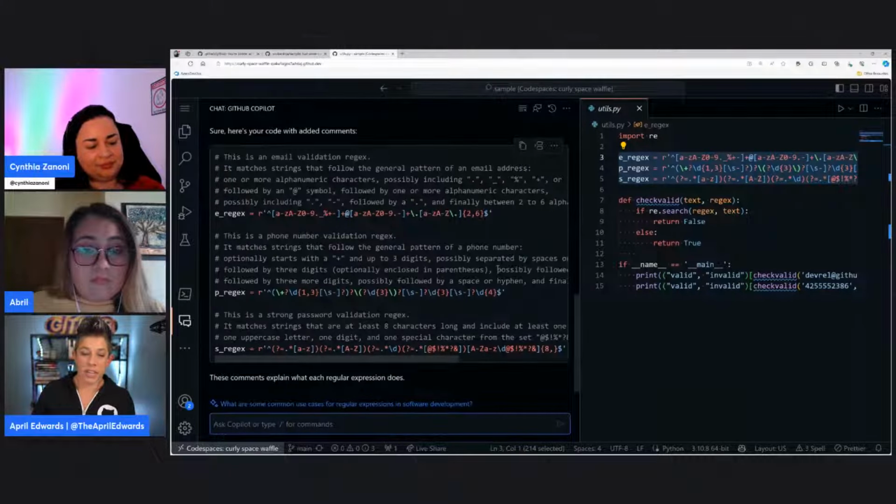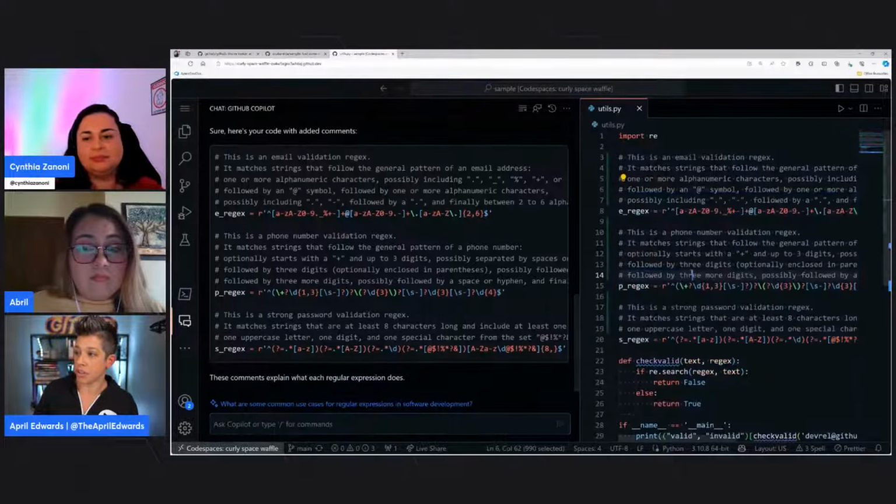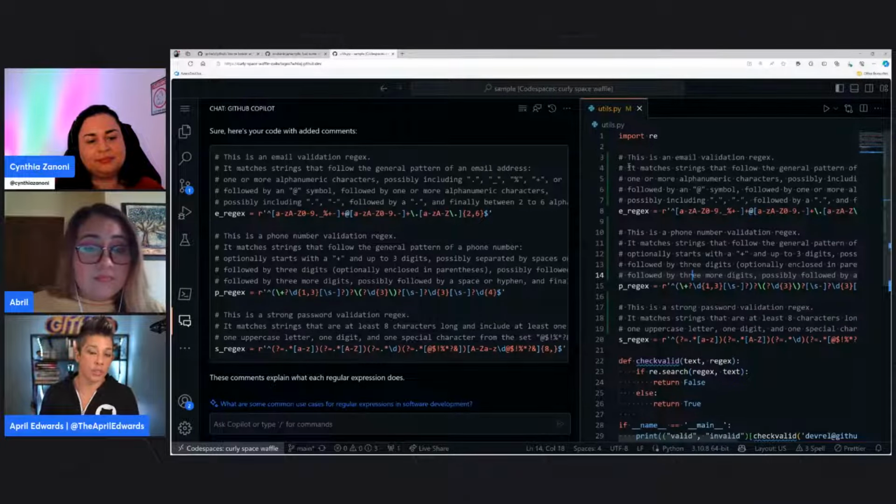So in the days of traditional Copilot, it would autofill some context for us. I'm going to go ahead and insert this code at the cursor here. We've kept our regular expressions and we have some explanation. So not only have I understood what's happened, but my teammates and the next person after me can understand. So whether I'm picking up new code or if I've written code, adding comments to your code is really valuable to the next person. And as a developer, I hate writing documentation, like with a passion. I think we all do. So this is an easy way to insert some documentation.